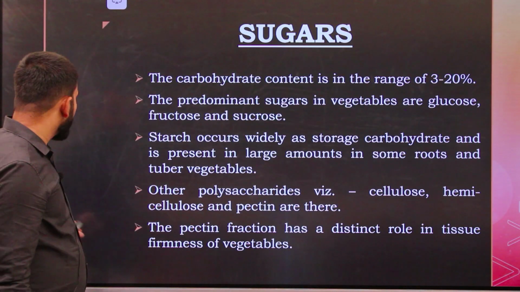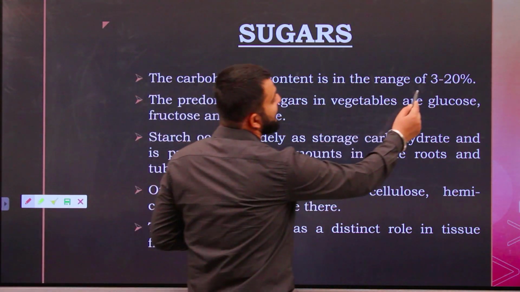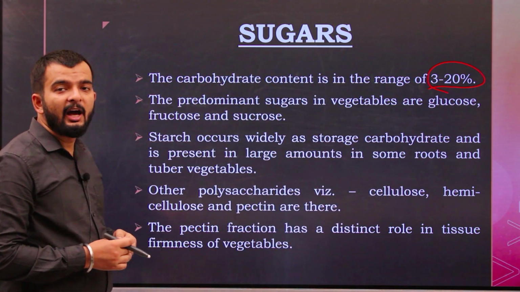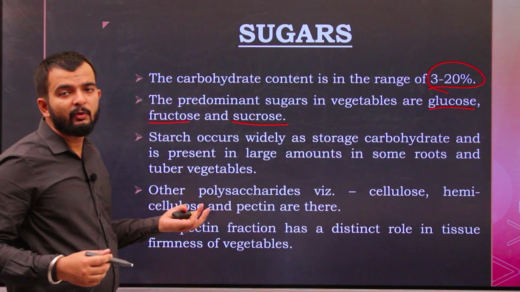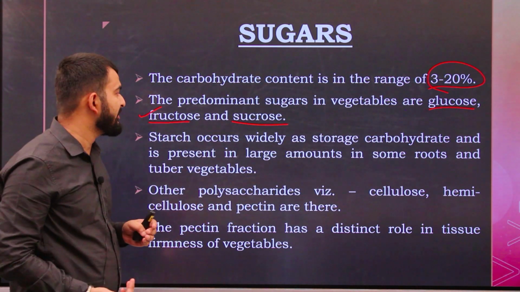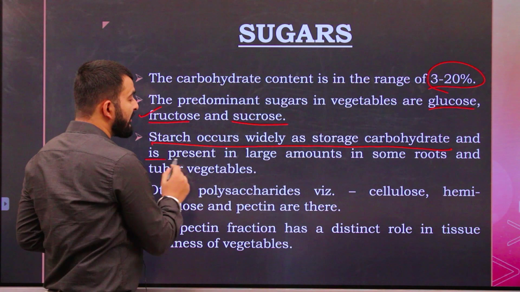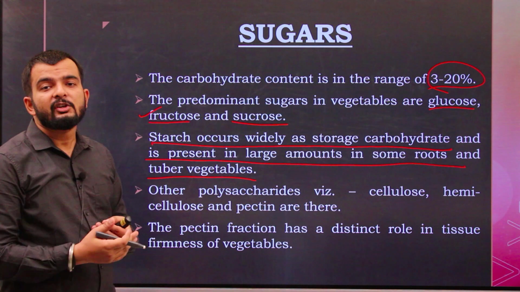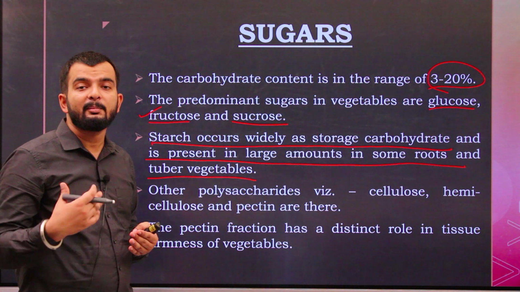Next, we see the sugars. Sugars in vegetables. Carbohydrate content in vegetables ranges between 3 to 20%. The predominant sugars in vegetables are glucose, fructose, and sucrose. In the case of fruit, the major sugar was fructose, but in this case, we have all three types of sugar present in vegetables. Starch occurs widely as storage carbohydrate and is present in large amounts in some roots and tuber vegetables. That is, starch is present in all the vegetables. It serves as a storage carbohydrate for the plant.